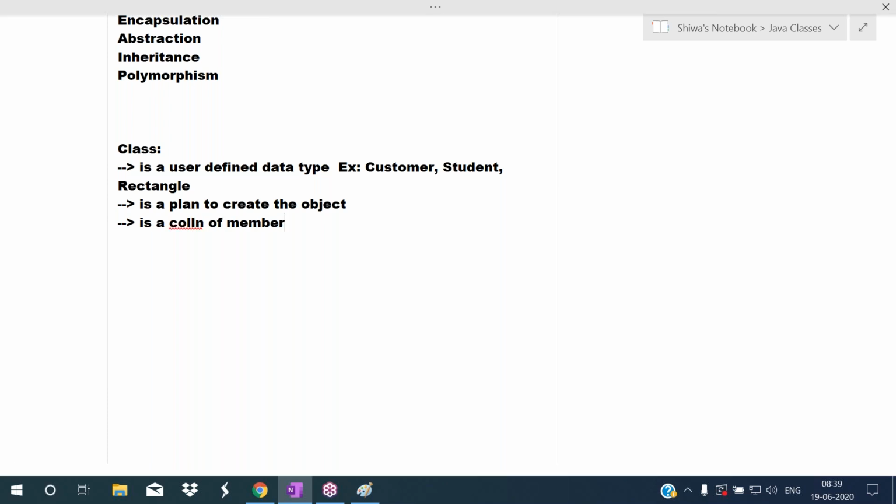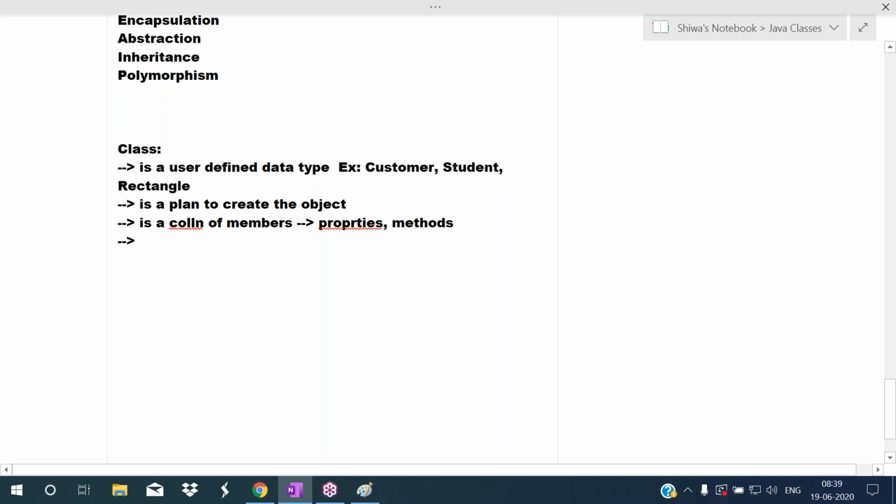Here, members means you can use the term member for a property or a method. So members means properties and methods. I'm calling properties and methods the members. So class is the collection of members where members are the properties and methods.